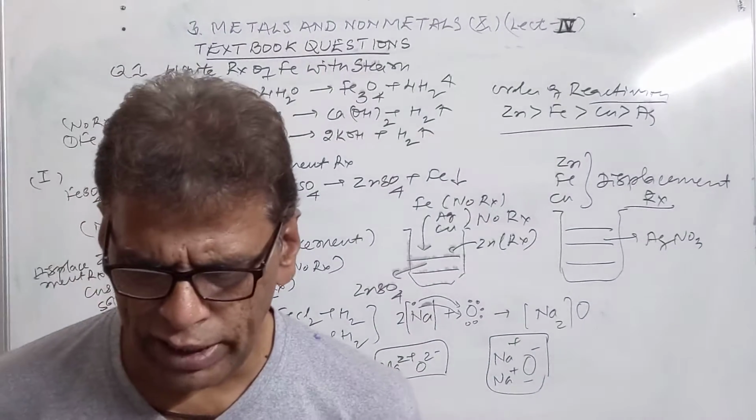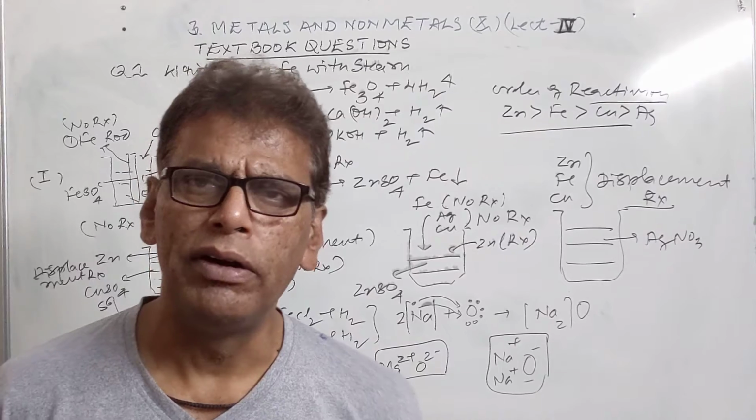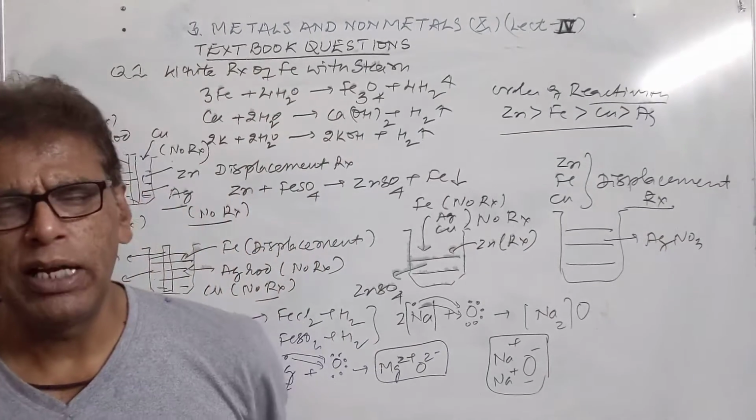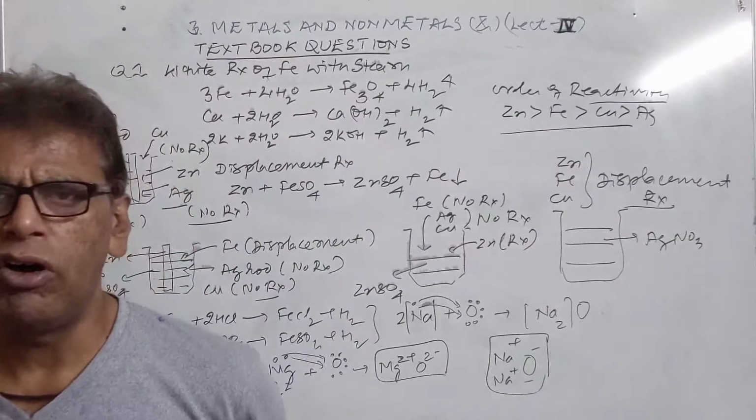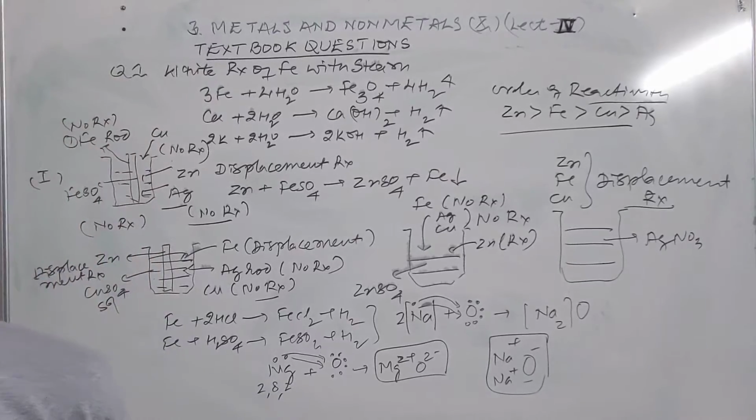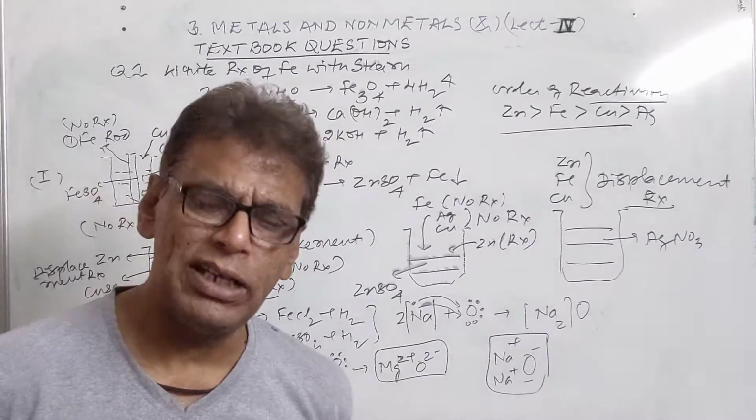Then we have, why do ionic compounds have a high melting point? Ionic compounds possess a high melting point. It is because of the strong ionic bonding between oppositely charged ions. That's why they possess a high melting point.